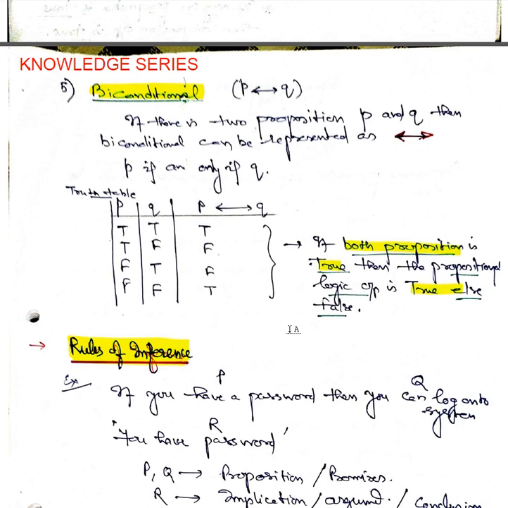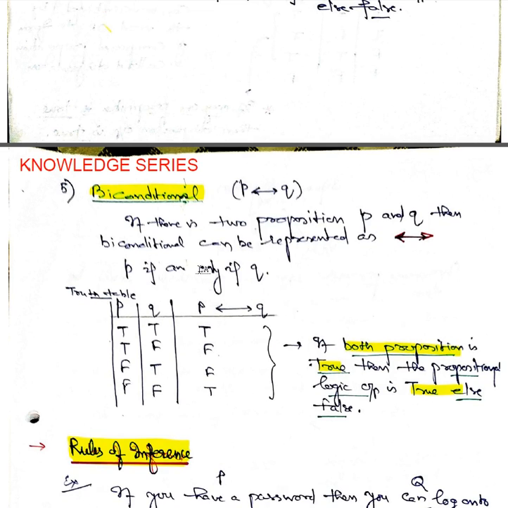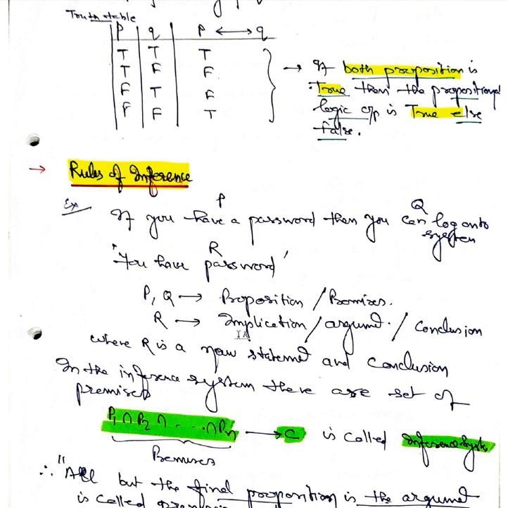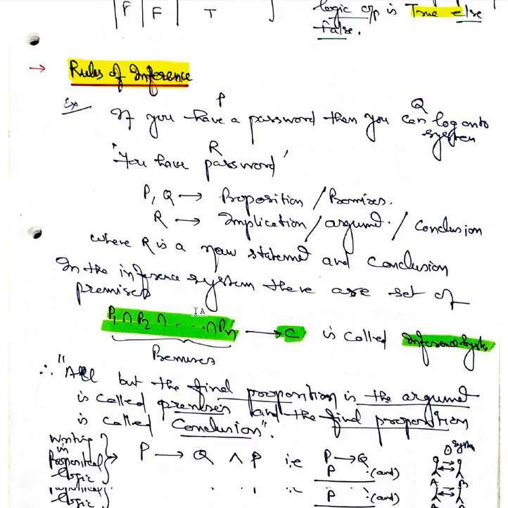Now, here one thing you have to understand is that in fuzzy propositions, the statement can acquire fuzzy truth values. That is a very important thing with respect to fuzzy logic.